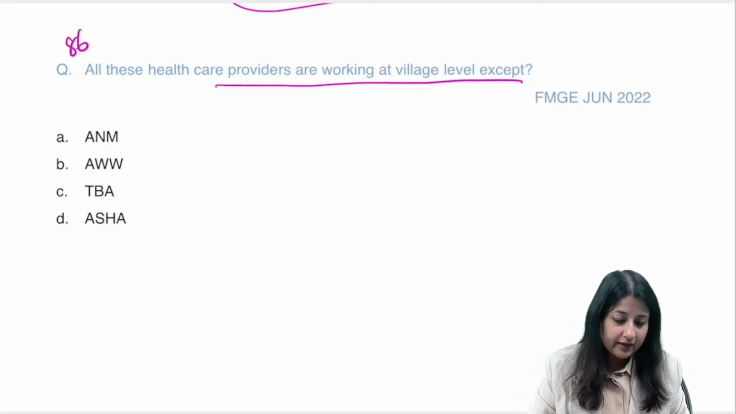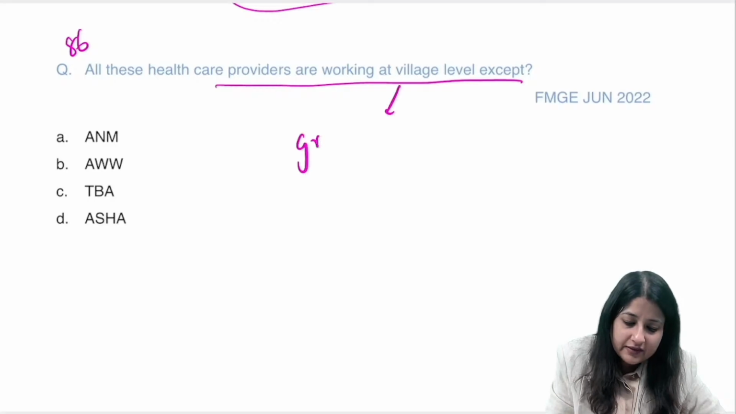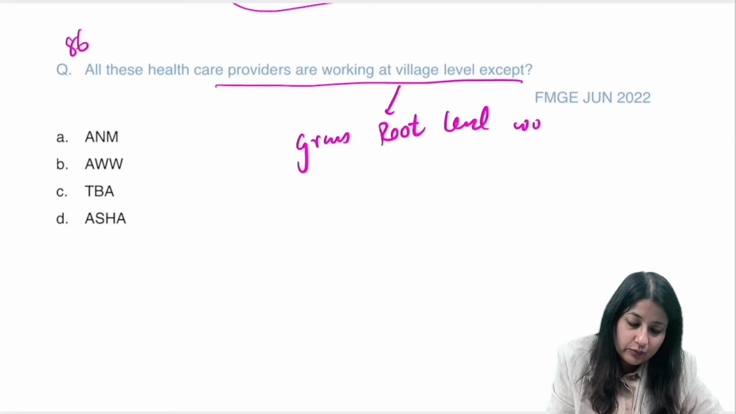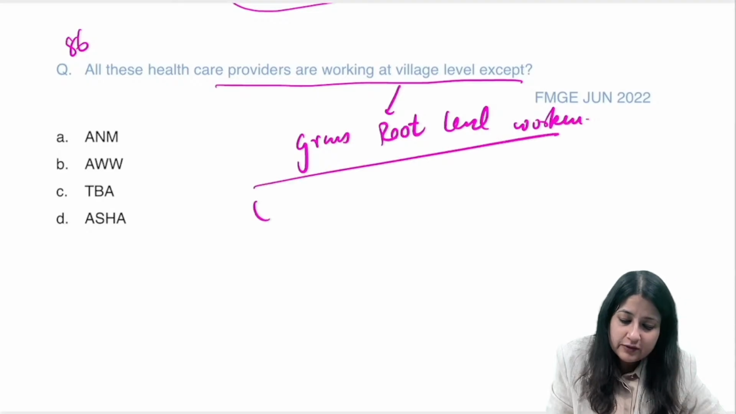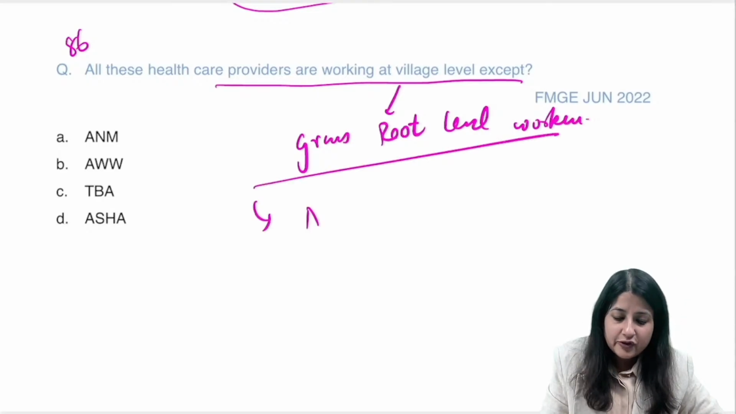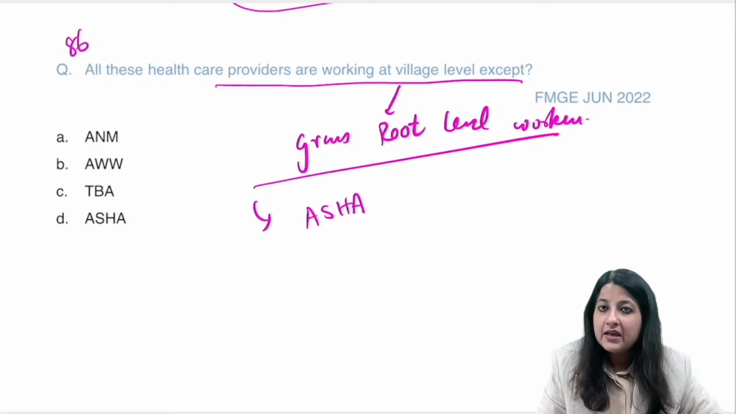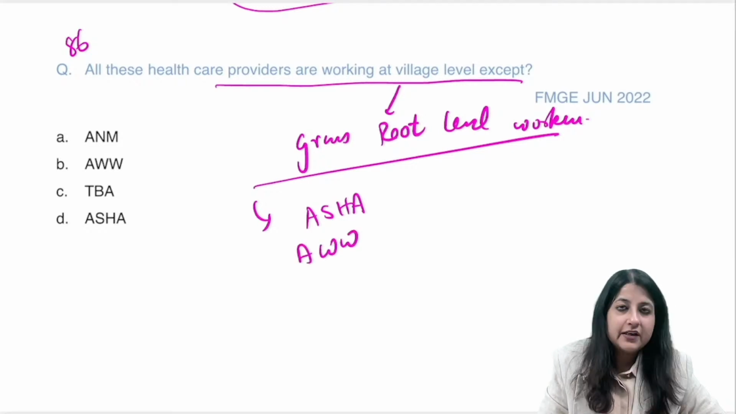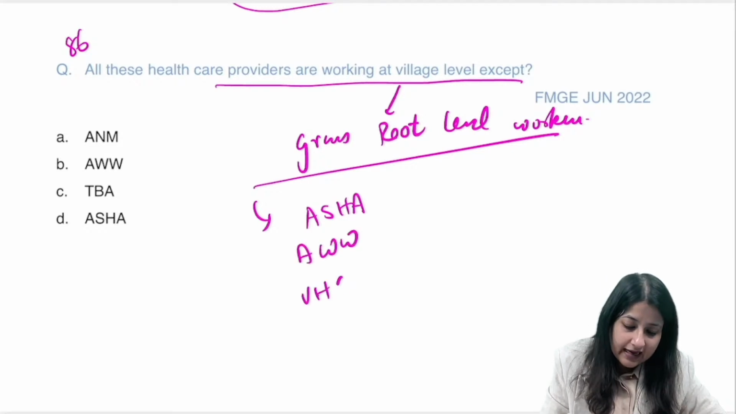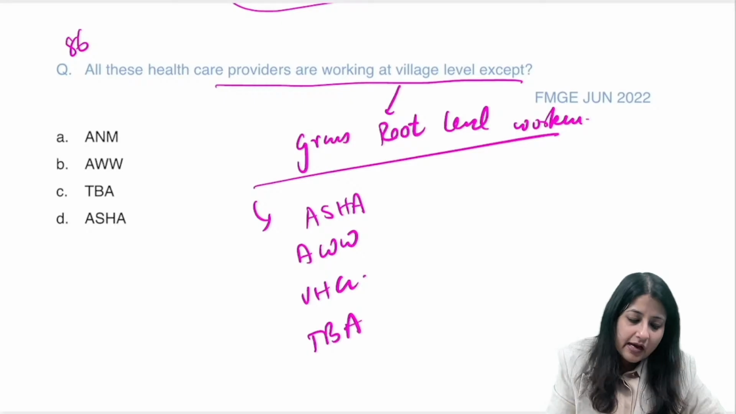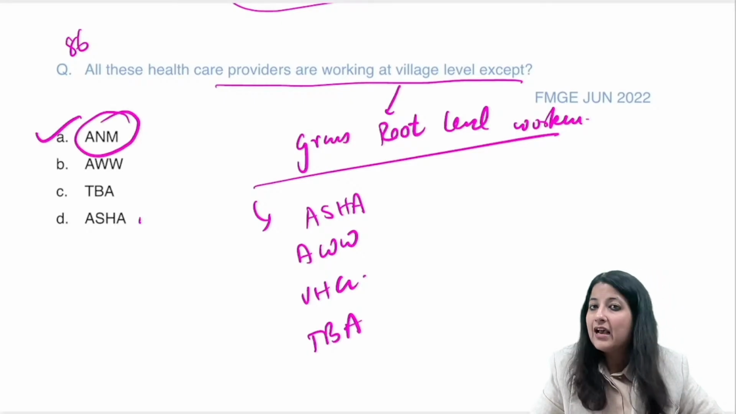What is your answer over here? All of these are at village level. Village level means you have grassroots level workers. Okay, this is what grassroots level workers. Now please remember, इसमें हमें क्या क्या पढ़ना है? आशा, सबकी फेवरेट आशा, ठीक है, और फेवरेट आंगनवाड़ी वर्कर, ठीक है, विलेज हेल्थ गाइड, trained birth attendant. Now over here, what is your answer? ANM. Okay, over here your answer is ANM.